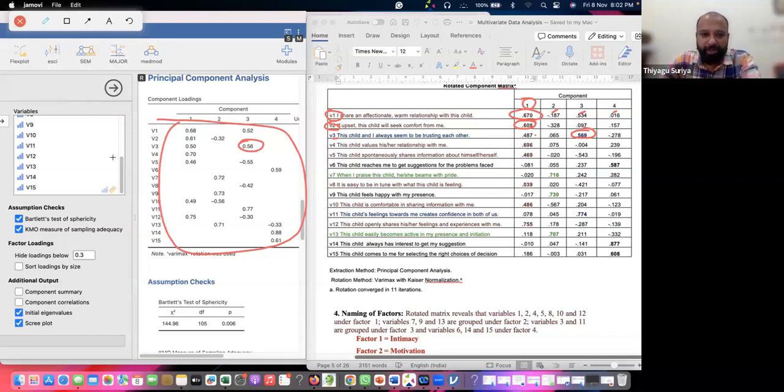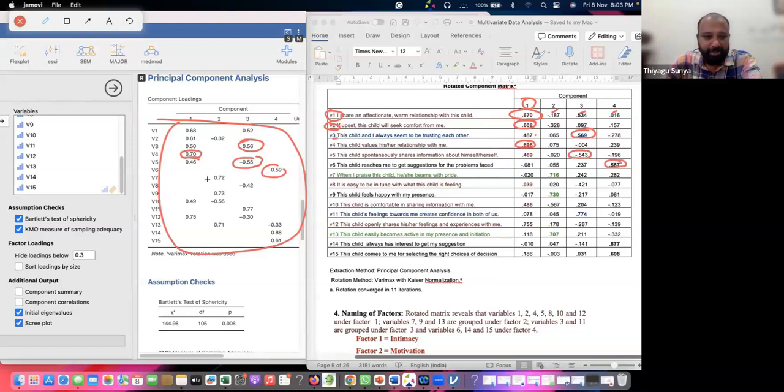Go to the fourth variable. The fourth variable lies on the first. You can see this. The fourth also lies on the first. The fifth variable lies on the third. You can see this lies on. Even if it is negative, it is a high loading. And the sixth item lies on the fourth one. You can see this. It lies on here.